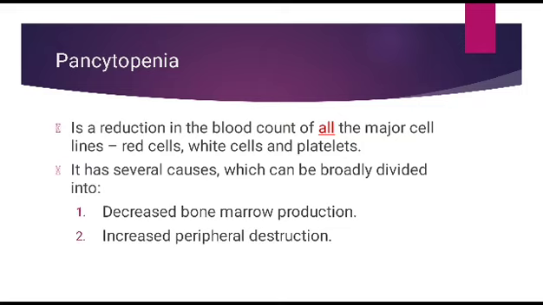So pancytopenia is reduction of the blood count for all these cell lines. It has several causes categorized into two. Number one, decrease bone marrow production, or number two, increase peripheral damage or destruction.